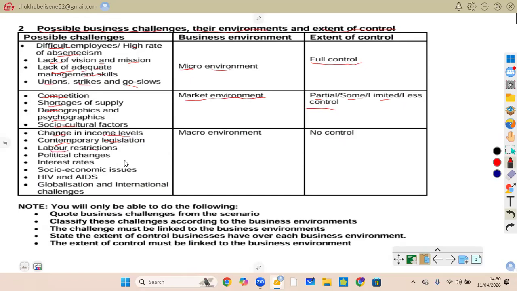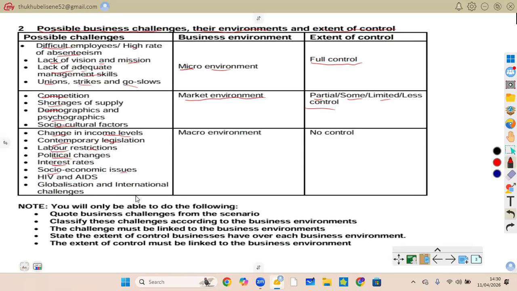Labor restrictions: rules about employment. Political changes: changes in the government or policies, such as new tax policies being introduced. As a business, you don't have control. You can't change anything. Interest rates: the cost of borrowing money. For example, high interest rates increase loan costs. Socio-economic issues.